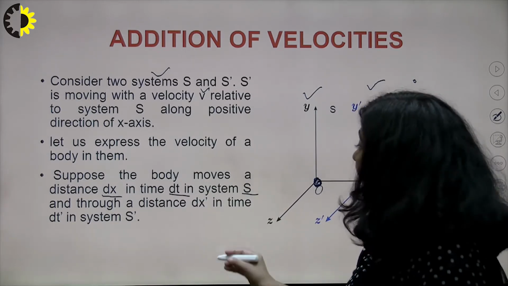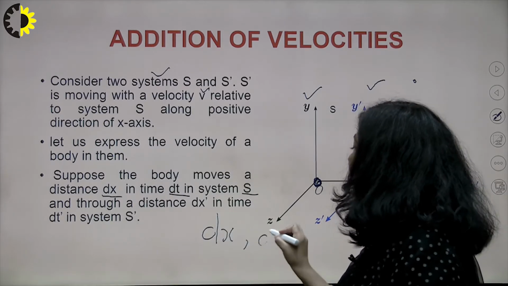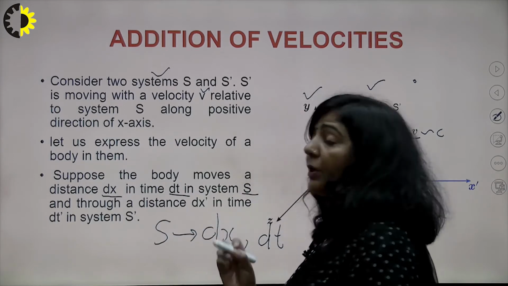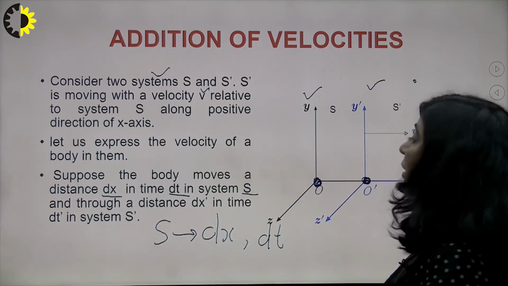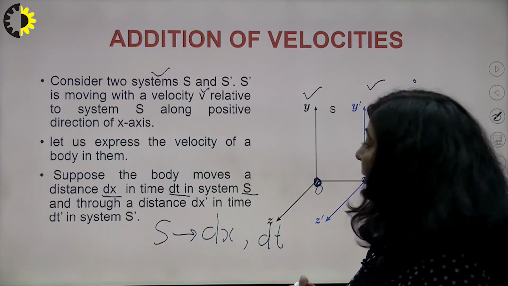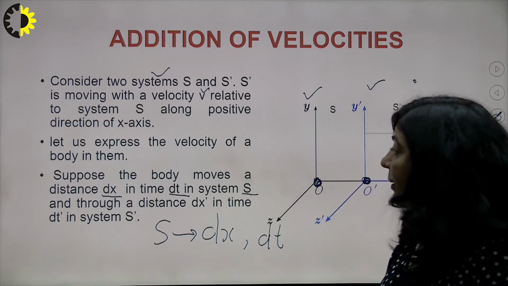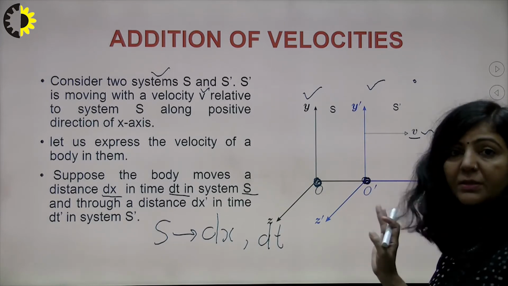So you know that if the object travels dx distance in time dt in your S frame, then what will be the speed of that particle along x-axis in that frame? Then the speed will be dx upon dt, that movement of the particle with respect to frame S along x-axis. That speed of the particle is dx upon dt. I hope this is clear.